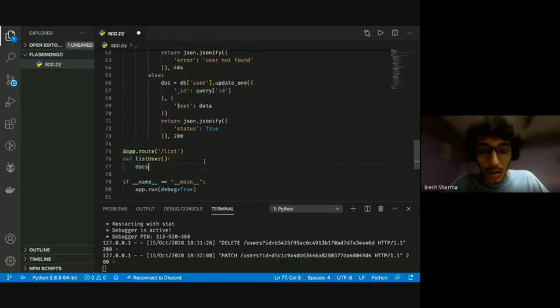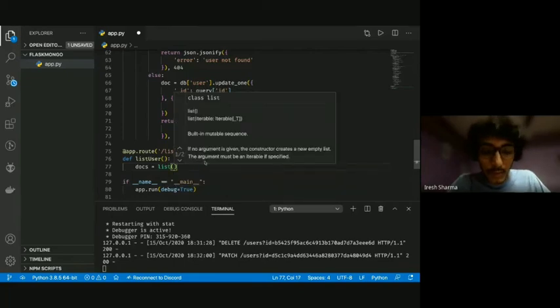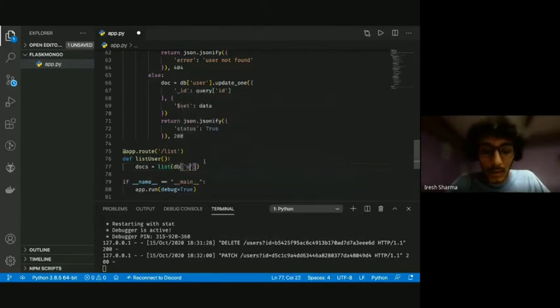You're gonna have docs is equal to list of db.user.find. So if I pass nothing inside find, it will give me all the documents that exist. But if I send something inside it, it'll filter by that. So what I mean by filtering is, I'll show you.